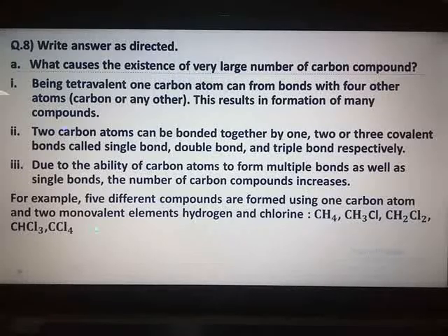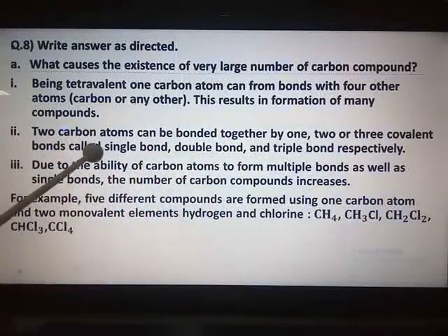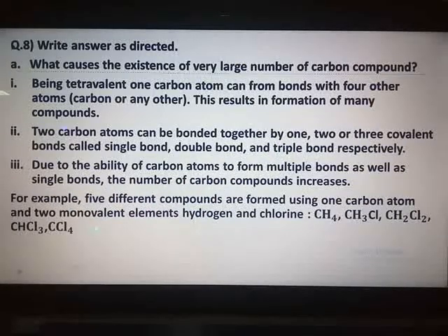For the second point, go to the first line of this page besides the table. That is point B, your second point over here. 2 carbon atoms can be bonded together by 1, 2 or 3 covalent bonds called single bond, double bond and triple bond respectively. Continue marking for the third point.